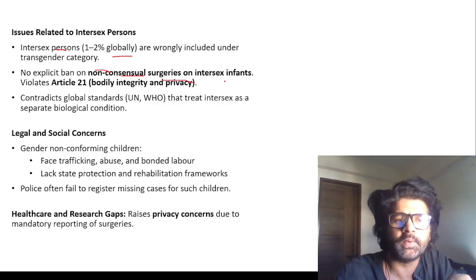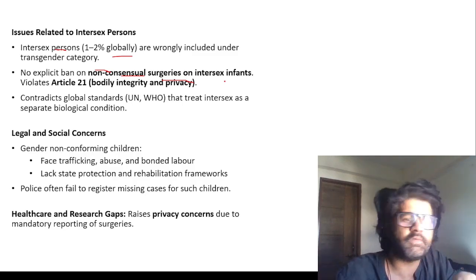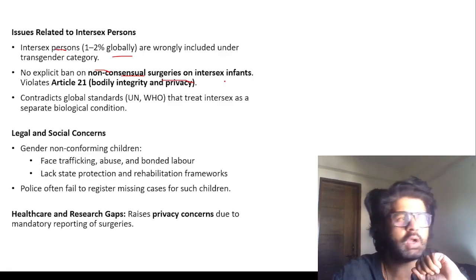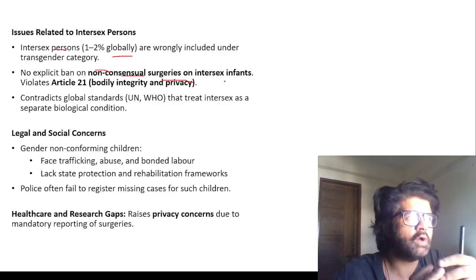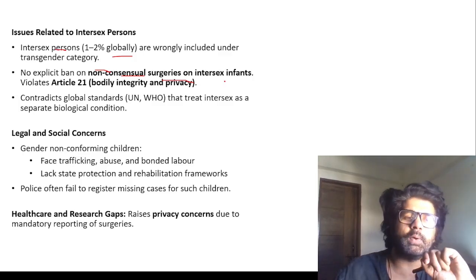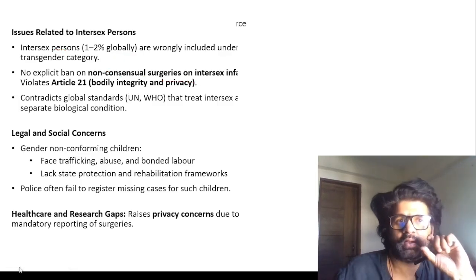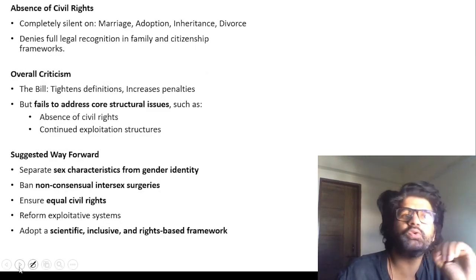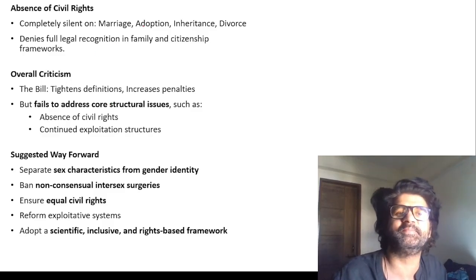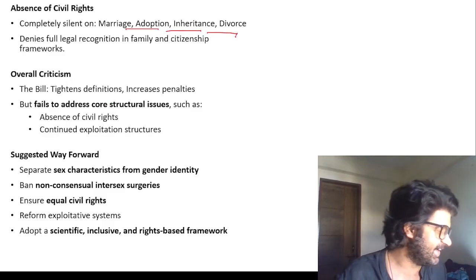Violates Article 21. You can see here there is exploitation of the Hijra and Kinnar community. There is no talk about it. There is no talk about legalizing their marriage, adoption and all, how those things can be facilitated. No talk about that. But there is a talk about how people cannot determine their own gender and all. Completely silent on marriage, adoption, inheritance and divorce.